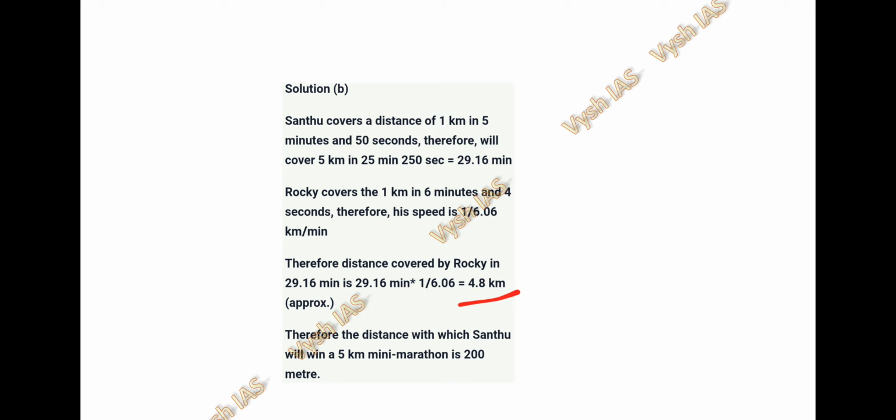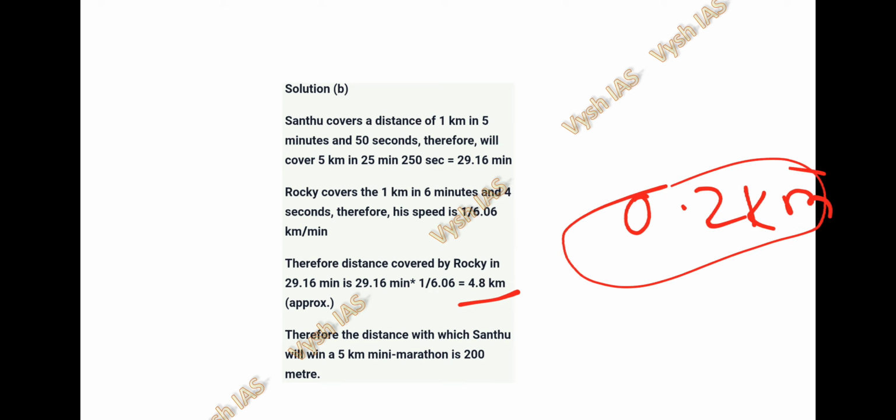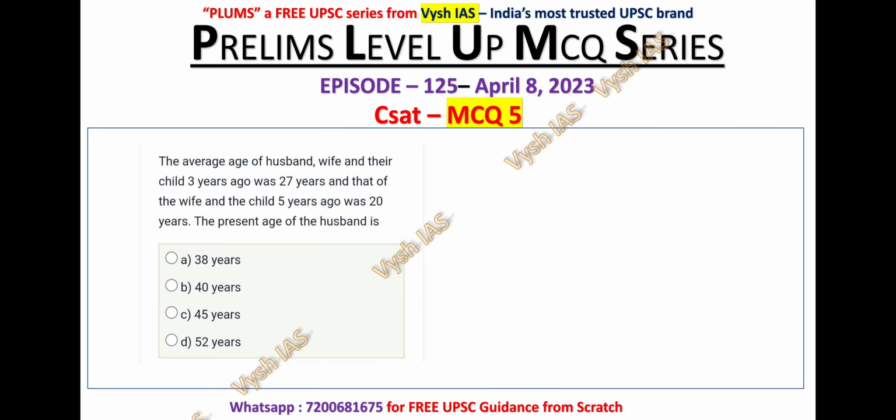So he is 0.2 kilometers behind Santu. I'm sorry, Rocky is 0.2 kilometers behind Santu. 0.2 kilometers is nothing but 200 meters. So this is the correct answer for question number 4.